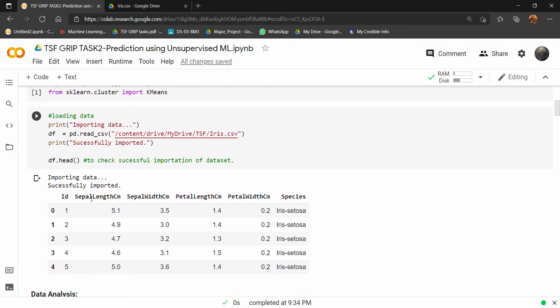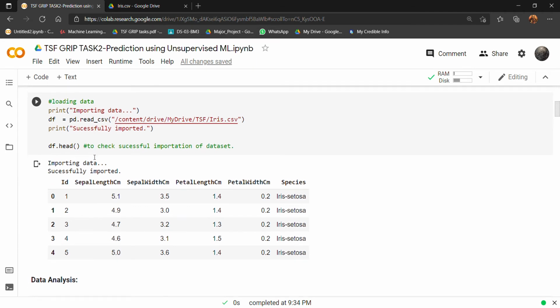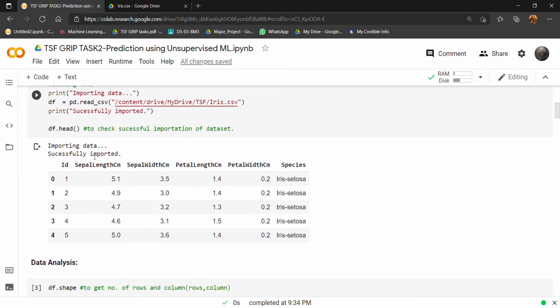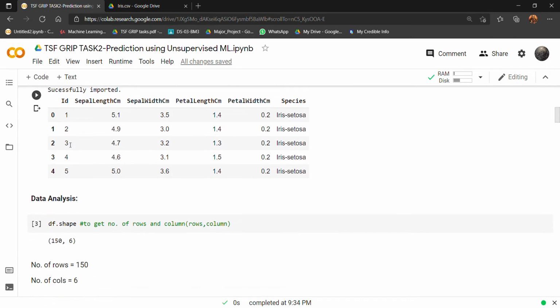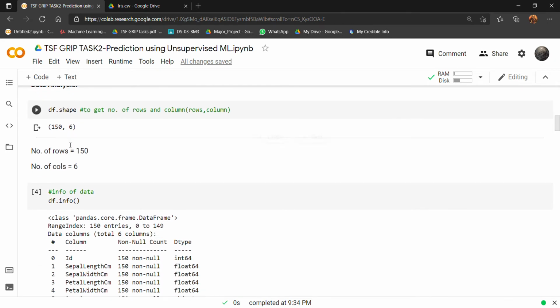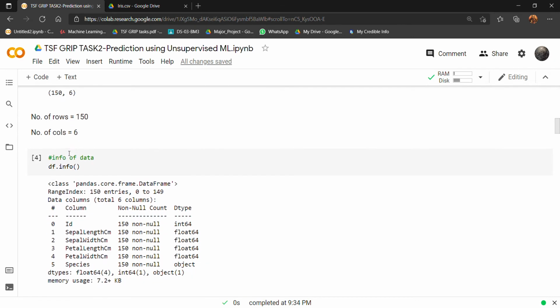Here I am importing data from the given URL, and to check whether the data is imported successfully or not, I am printing the first 5 elements of the data using df.head. Now to get the number of rows and columns, I am using df.shape. Here we can see number of rows equal to 150 and number of columns equal to 6.